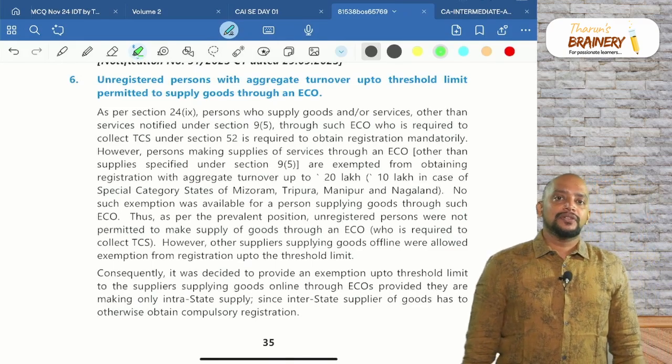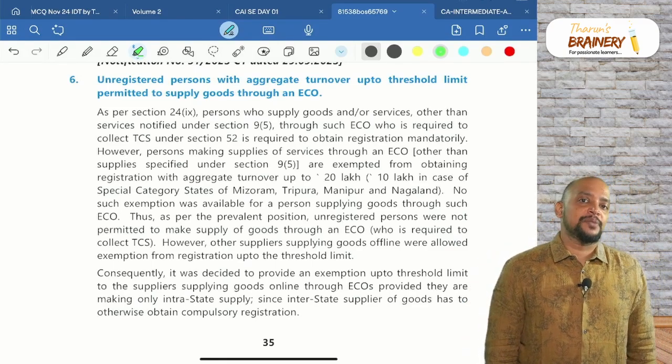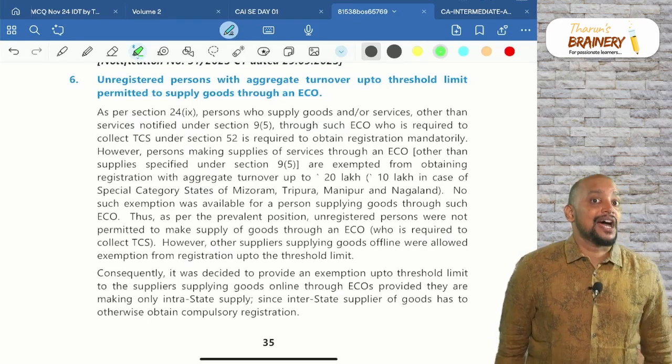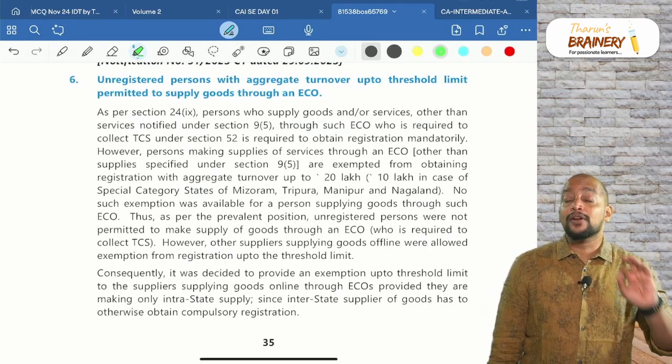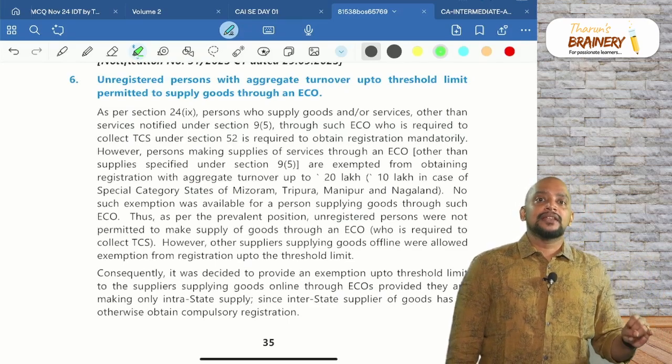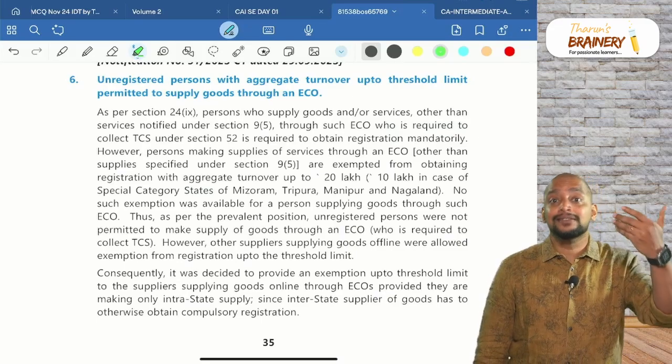Then unregistered persons, this is also a September 24 amendment, that there is an unregistered person who wants to make supply of goods through e-commerce operator. Generally, supplier of goods through e-commerce operator is compulsorily required to get registered. However, if they are making only intra-state supplies, then they are not required to compulsorily register. They need to register only when aggregate turnover exceeds the threshold limit.